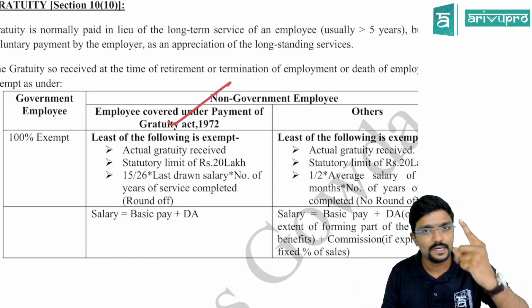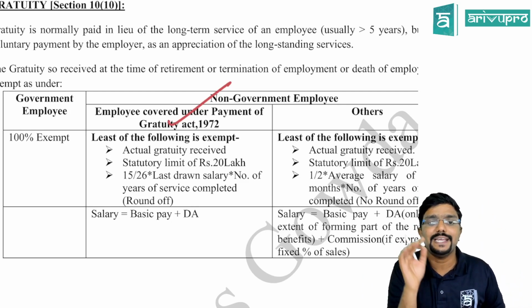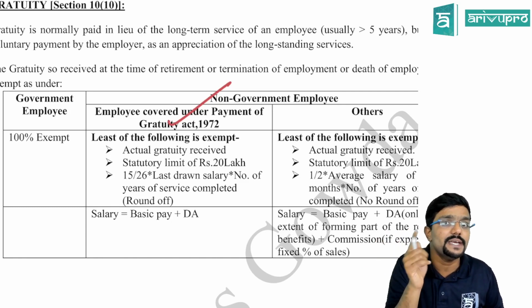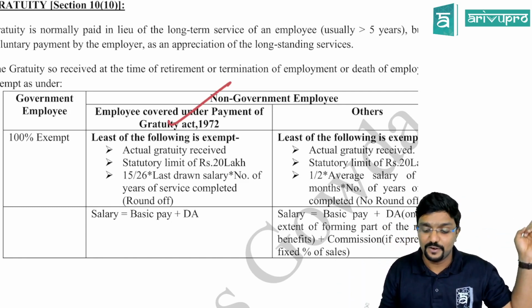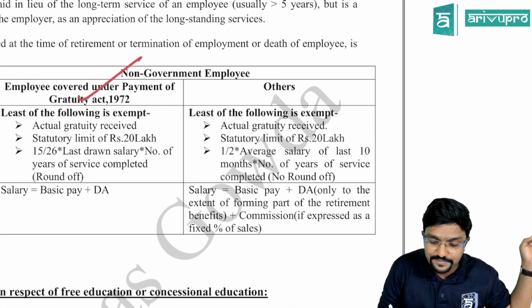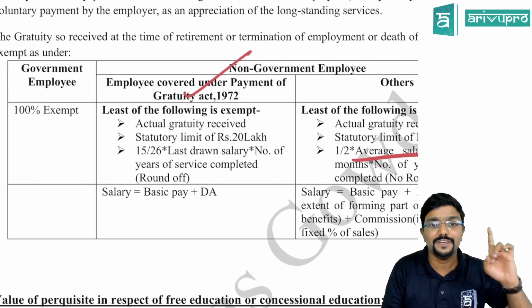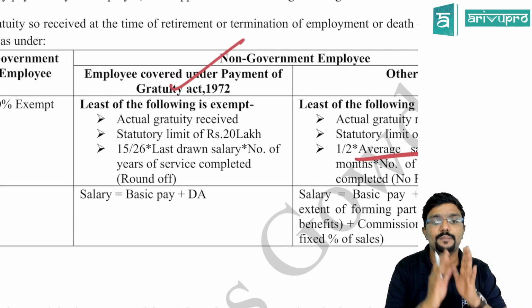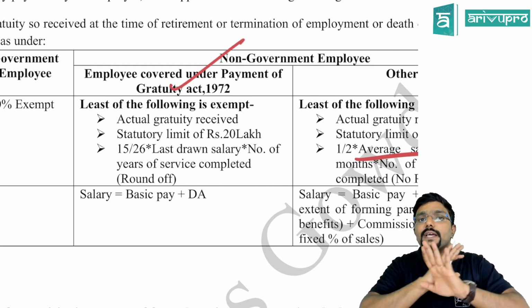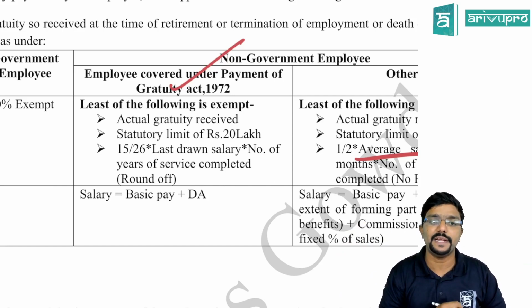Actually gratuity received, 20 lakh limit, or the last option, 15/26 into last drawn salary. See, to confuse you, they have also given 10 months average salary. That is required for the last case here. But for this question, is it relevant? No, sir. They have given it just to confuse you. We have to take last drawn salary. And what is last drawn salary? Basic pay plus DA. And for DA, no condition. And number of years of service completed.